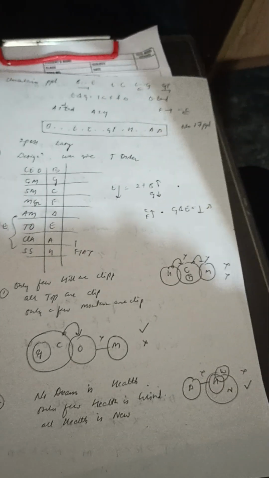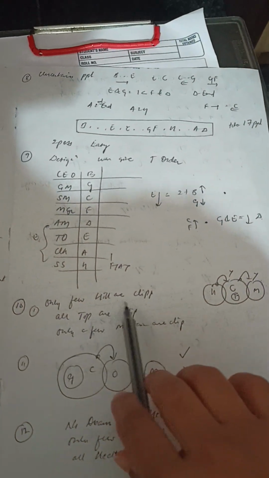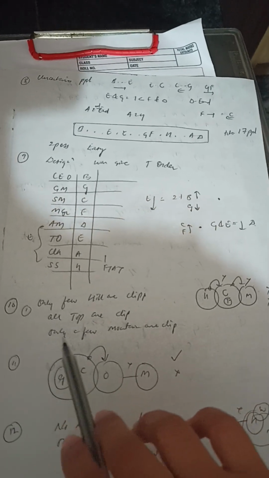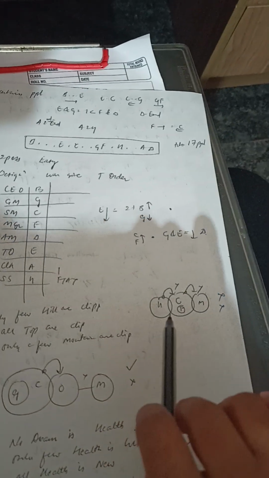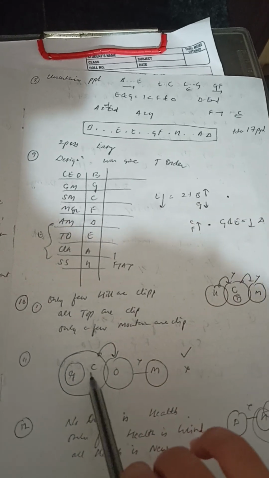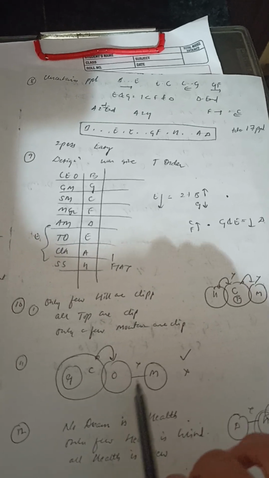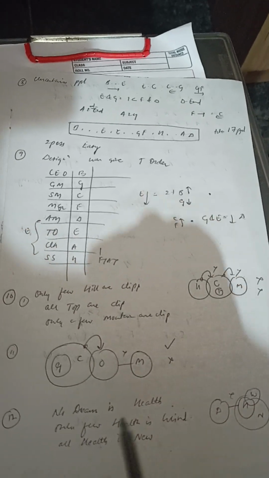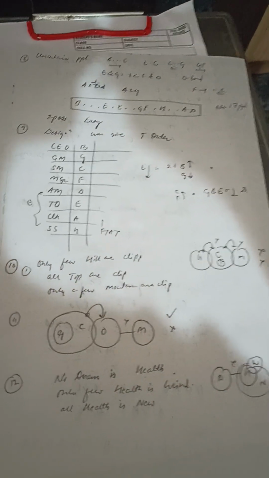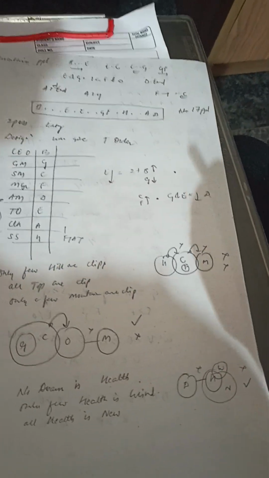Next, syllogism questions. Since I remember the questions fully, I have written them here. Only few hill are cliffs, all top are cliffs, only a few mountains are cliffs. I think the answer was neither 1 nor 2. Next, I don't remember what the question was. I remember the diagram only. I think only one follows here. Next was no dream is health, only few health is wind, all health is new. So I think only 2 follows.